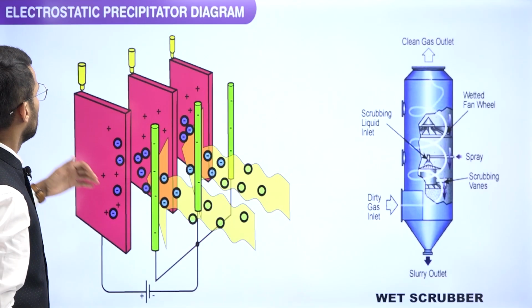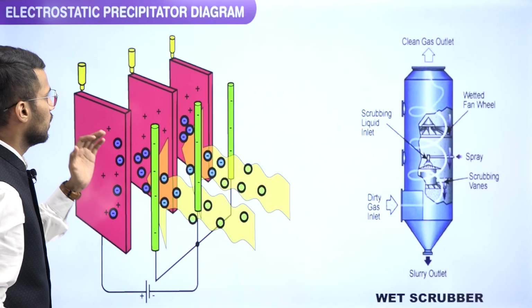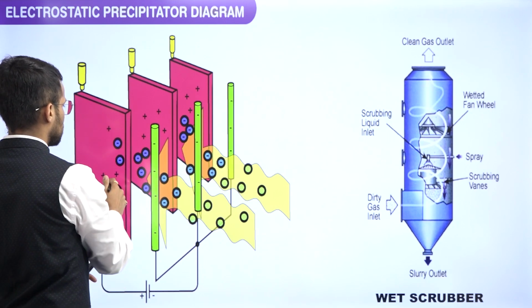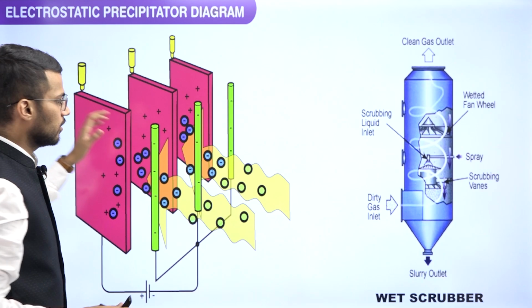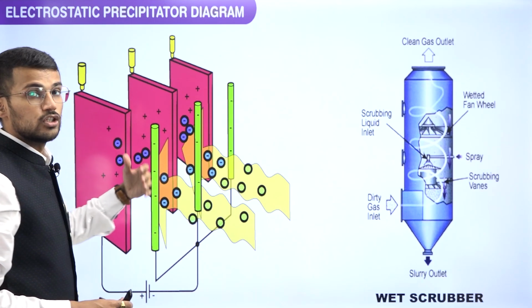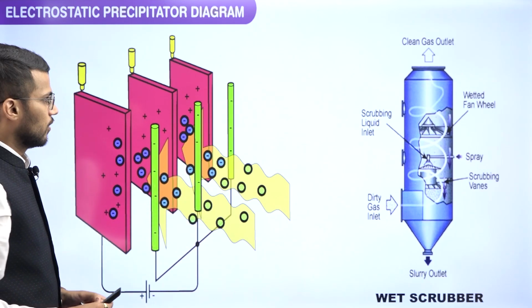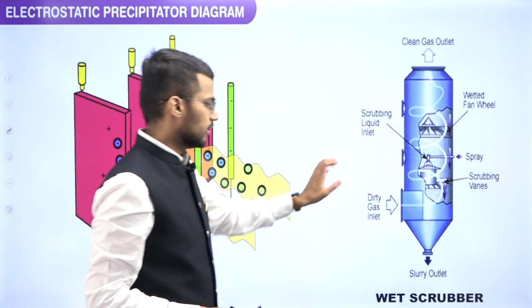And this is how an electrostatic precipitator looks. So you can see the charges. These charged terminals of the electrostatic precipitator help us to remove charged dust particles, right? And this is the wet scrubber.